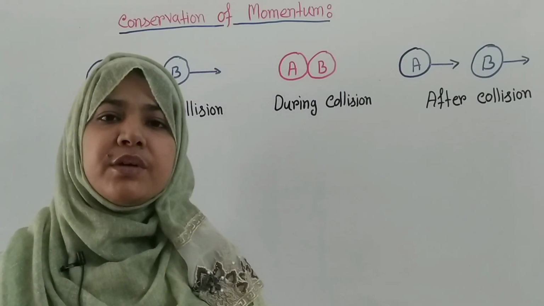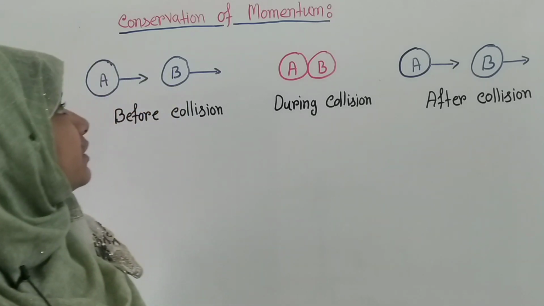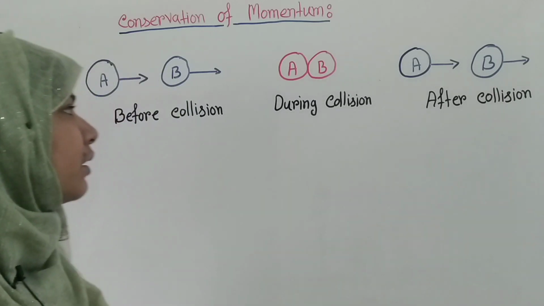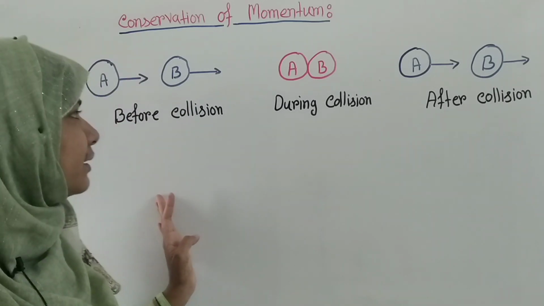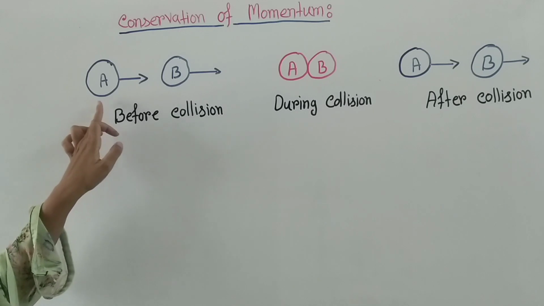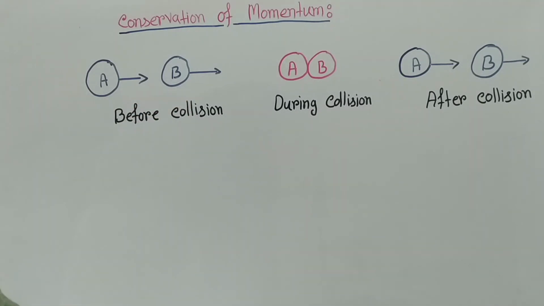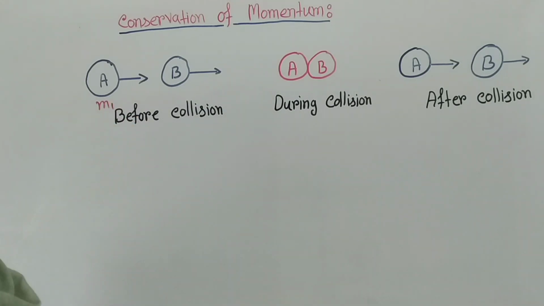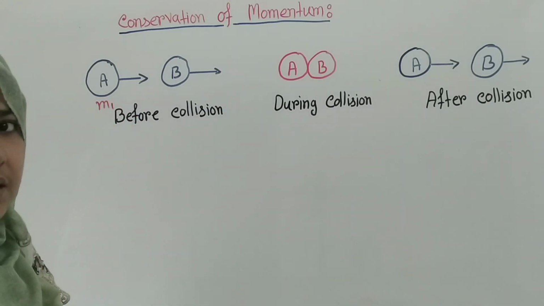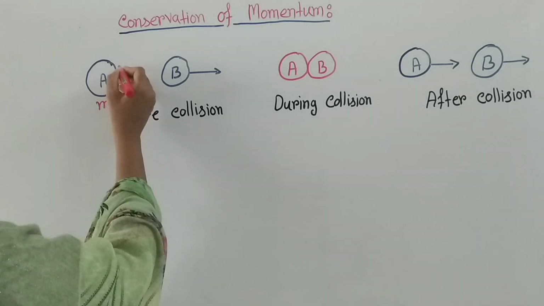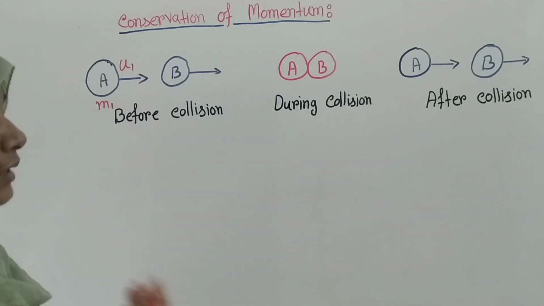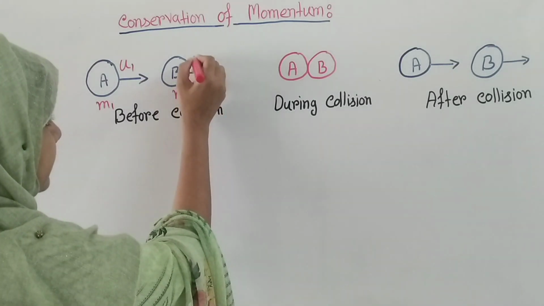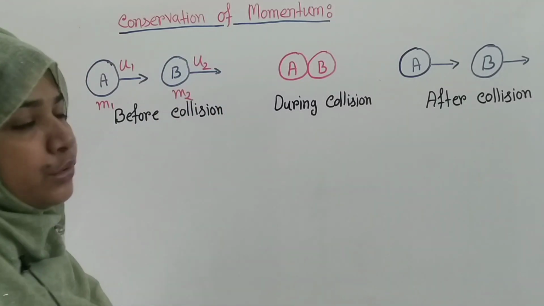Dear students, now we are going to learn about the conservation of momentum. Here you can see that I drew a diagram. There are two objects, object A and object B. Suppose the mass of object A is m1 and when it starts to move, the initial velocity of object A is u1. In a similar way, the mass of object B is m2 and the initial velocity is u2.